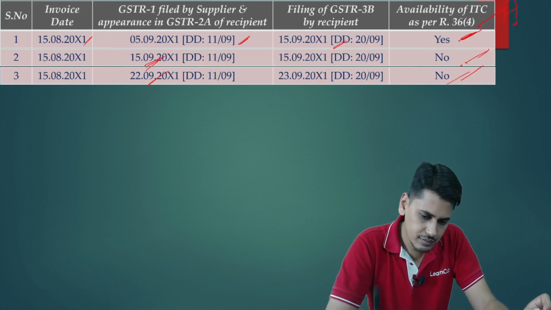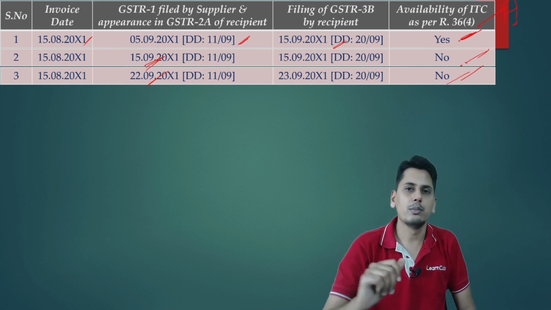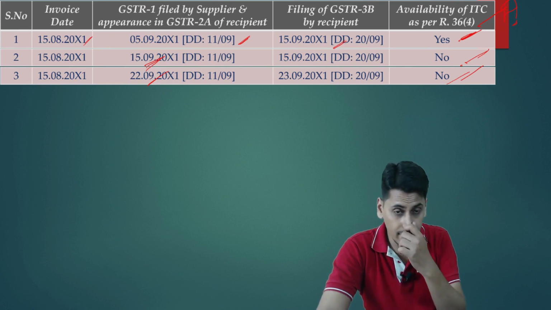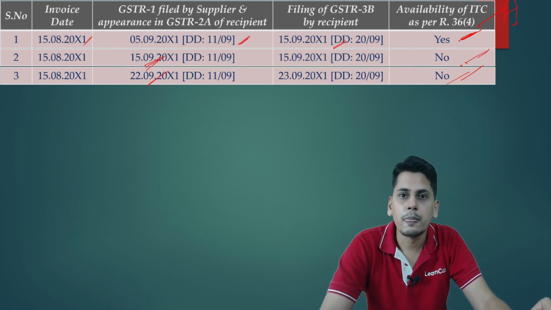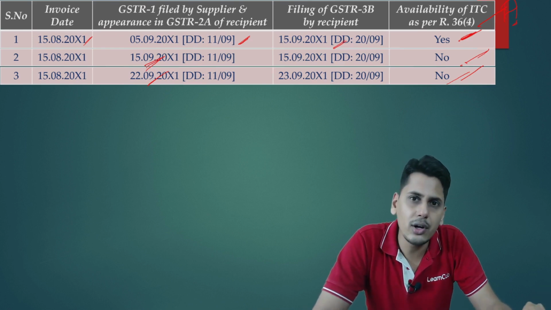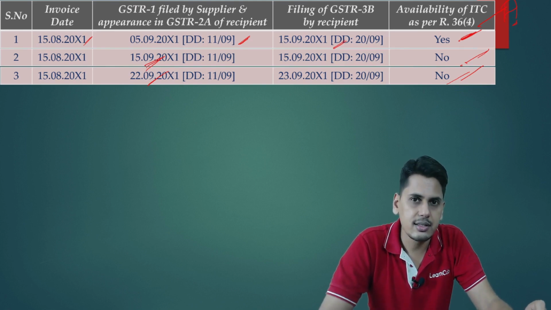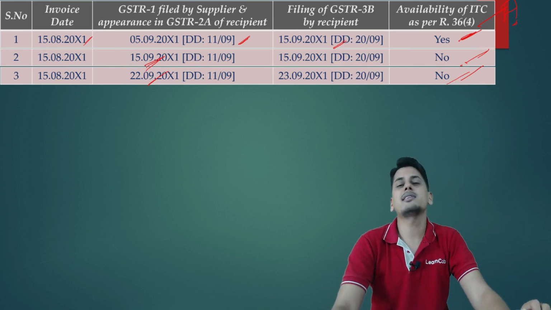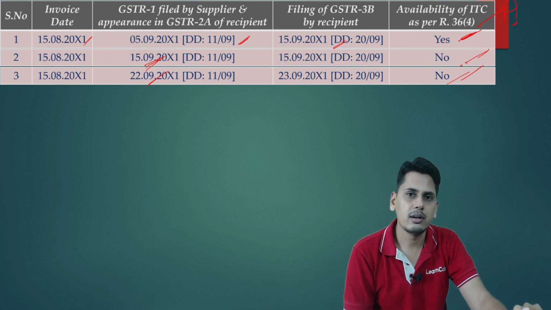So friends, now this leads to a demand from the industry. The demand from the industry is, the industry says, look, what appears in our GSTR 2A, it is a dynamic document. Please follow this discussion carefully. The industry says GSTR 2A, the taxpayers are representing, GSTR 2A is a dynamic document.